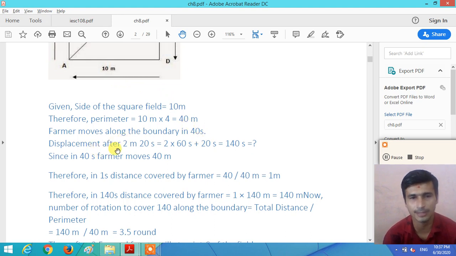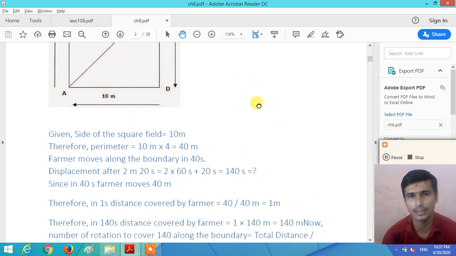So we need the displacement after 2 minutes 20 seconds. How do we convert 2 minutes 20 seconds into seconds? 1 minute is equal to 60 seconds. So 2 minutes 20 seconds is 2 multiplied by 60 seconds plus 20 seconds, that is 140 seconds. So here we need to find the displacement after 140 seconds.